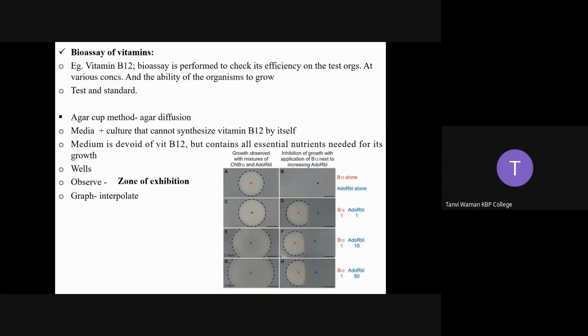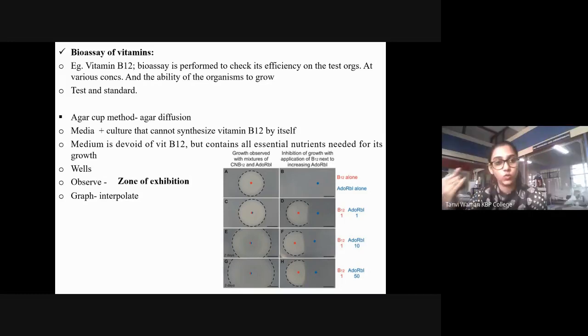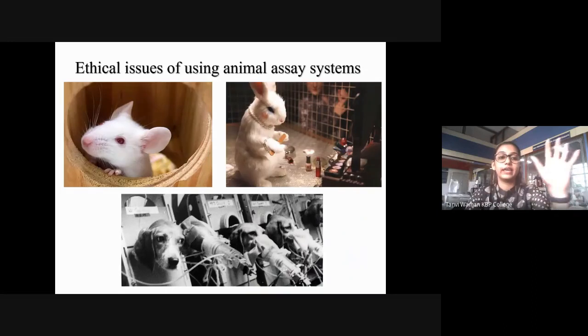Okay. So look, something different. But when they say it is a bioassay of vitamins, what is your observation? It is always a zone of exhibition. Always remember this. Okay. It's very easy to get confused between the two because on the plate they look the same. But you should know whose bioassay is being done. What is your test sample? Fine. Okay. Is everything clear till here?